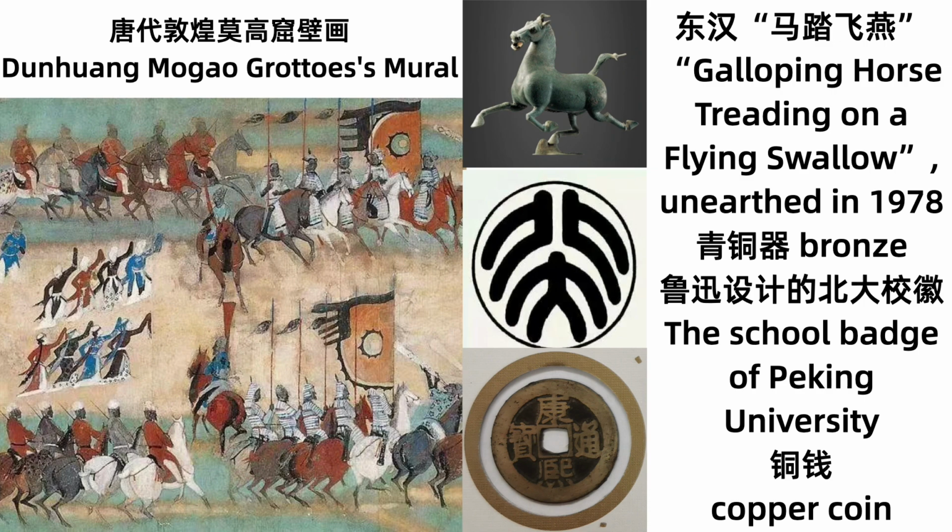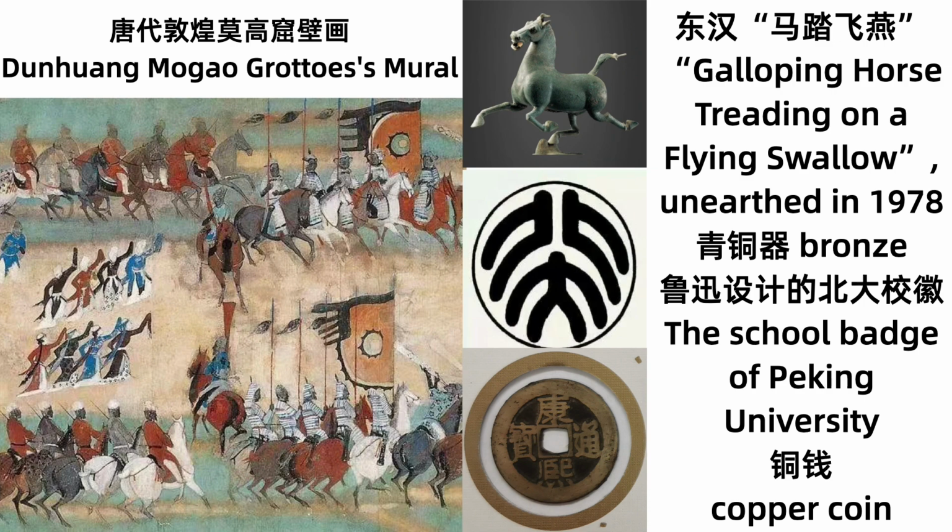And on the right is 马踏飞燕 from the Eastern Han Dynasty. In English, we call it the Galloping Horse Treading on a Flying Swallow, which was unearthed in 1978. It's a kind of bronze. From the Xia Dynasty to the Han Dynasty, bronze was one of the most important antiques in Chinese history.